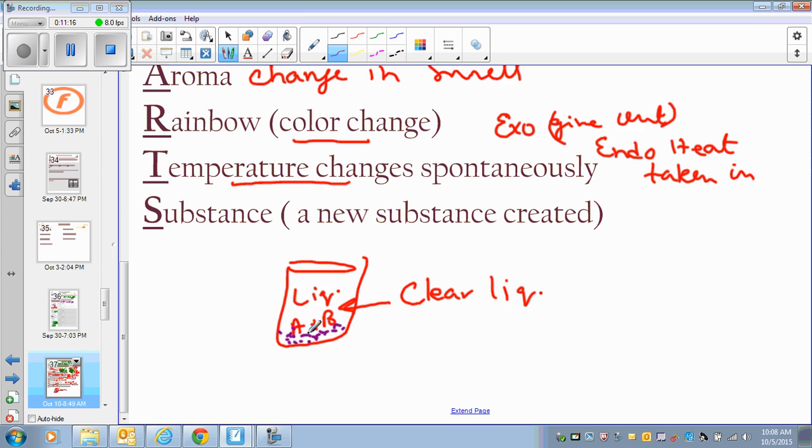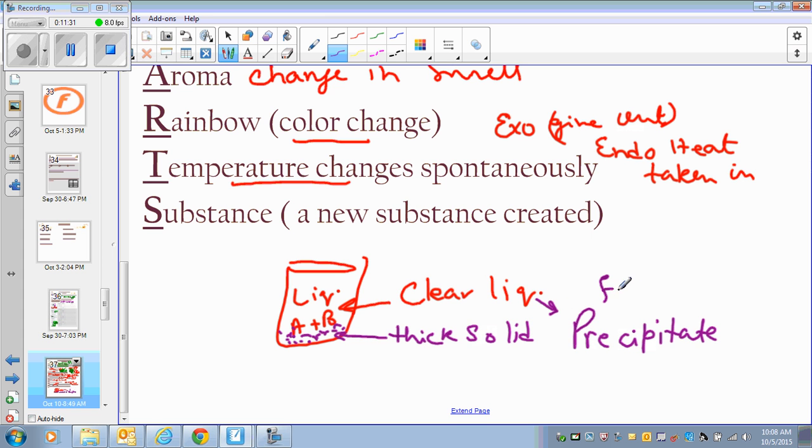So a thick solid is formed. We call it precipitates. So if out of the clear liquid you see the formation of precipitates, that means there has been a chemical change.